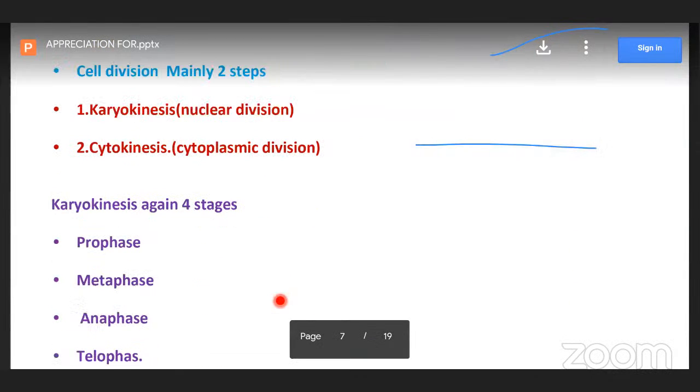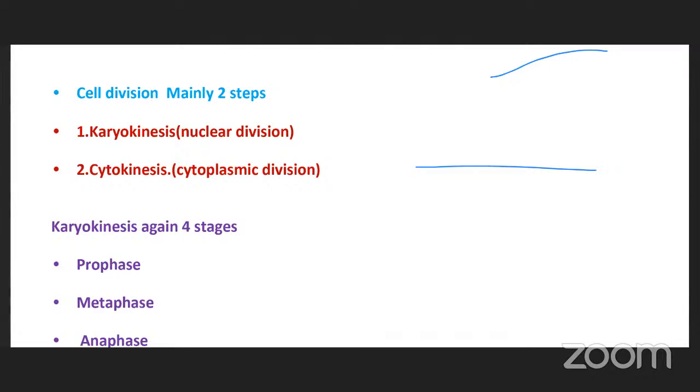Next, M phase. This division phase is mainly followed by two steps. One is karyokinesis. Karyokinesis is nothing but nuclear division. Nucleus is divided into two equal halves. This karyokinesis is followed by cytokinesis. Cytokinesis means cytoplasmic division. After nuclear division, cytoplasm also will divide. So that is cytokinesis.